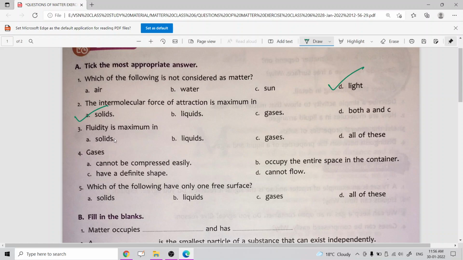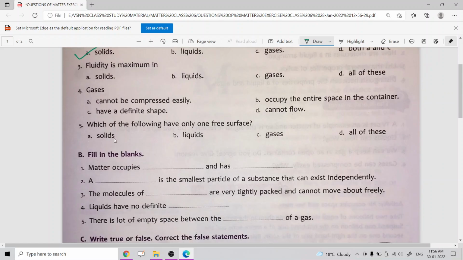Now the next one is: the fluidity is maximum in. The correct option is gas. For gas, molecules are moving in different directions freely. Now the next one is gases.